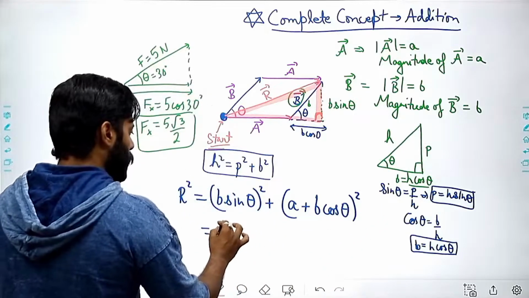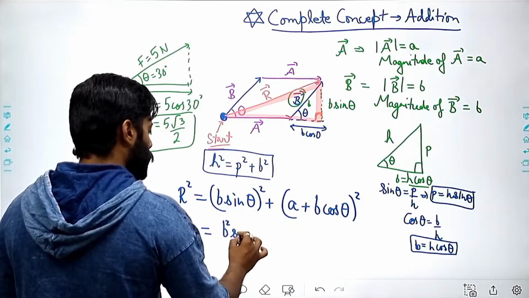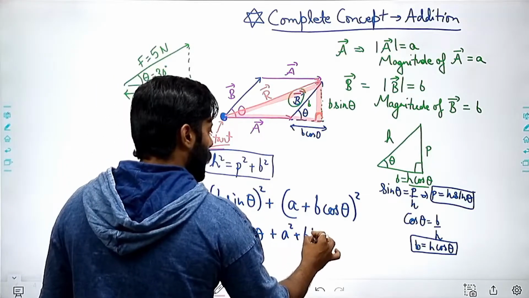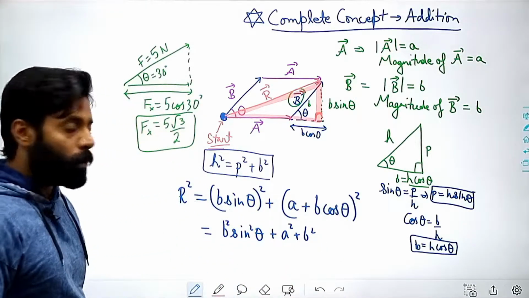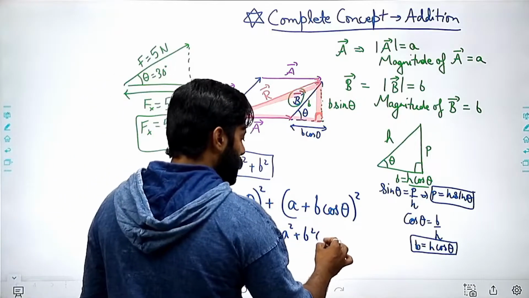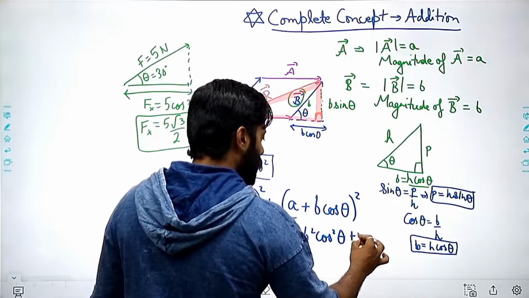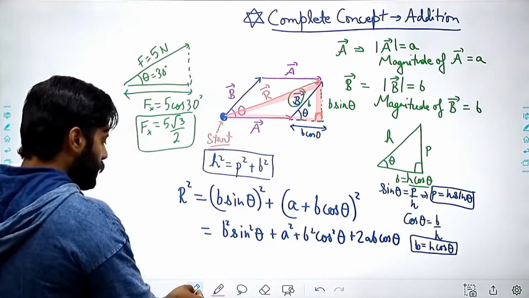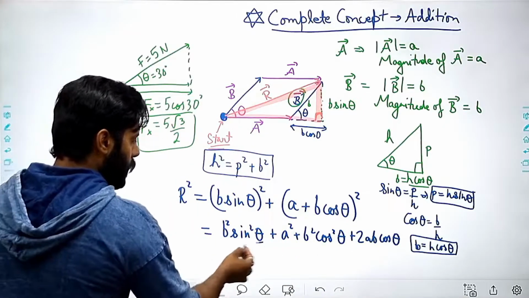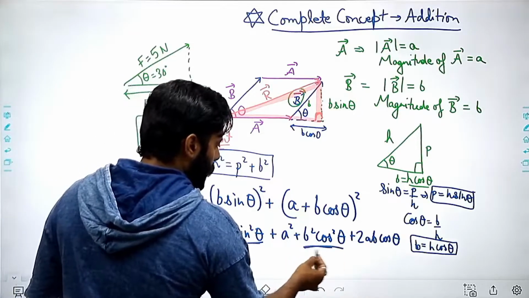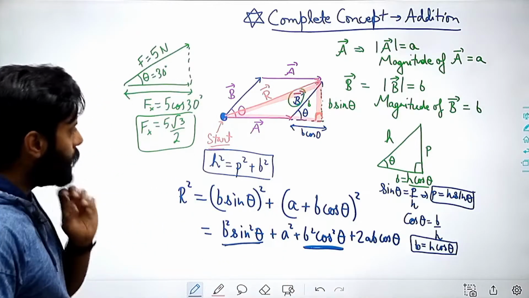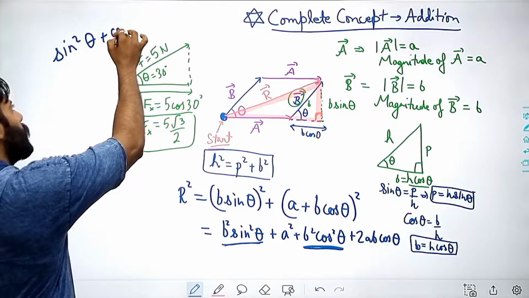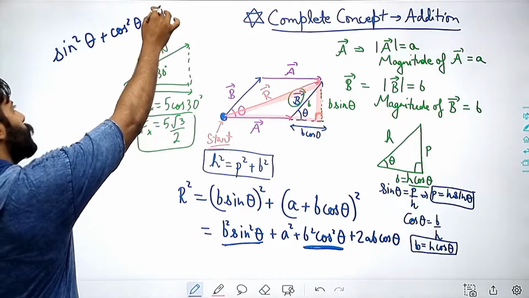So you can write down b square sine square theta plus a square plus, I am using the a plus b whole square formula, so it will be a square plus b square cos square theta plus 2ab cos theta, right? So I can easily write down, and this will be b square sine square theta, and here also we are using one thing, sine square theta plus cos square theta is equal to 1.